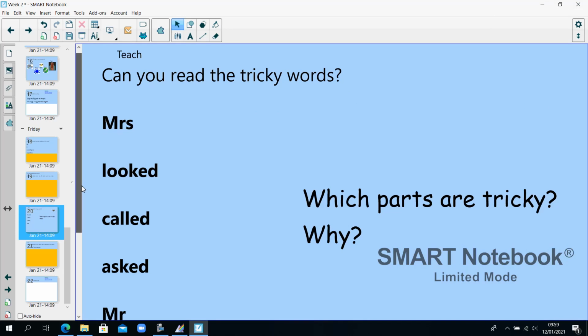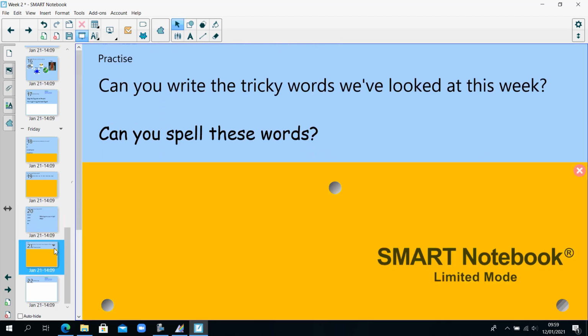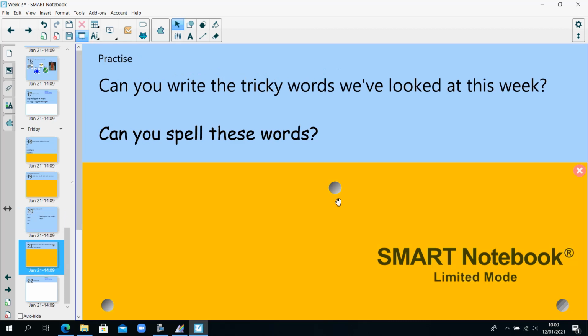Can you read this week's tricky words? Let's try and read them together. Mrs, looked, called, asked, Mr. They're tricky words because we can't use our phonics to read them. So think about the tricky words we've just looked at. Mrs, looked, called, asked, Mr. Try and write them down.